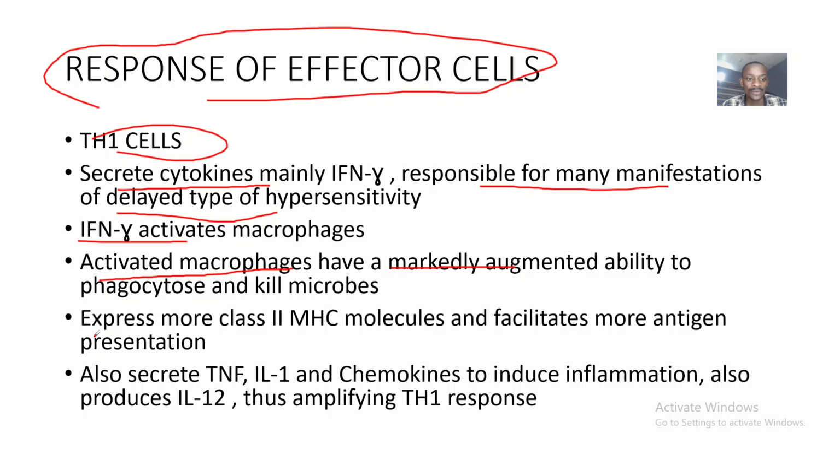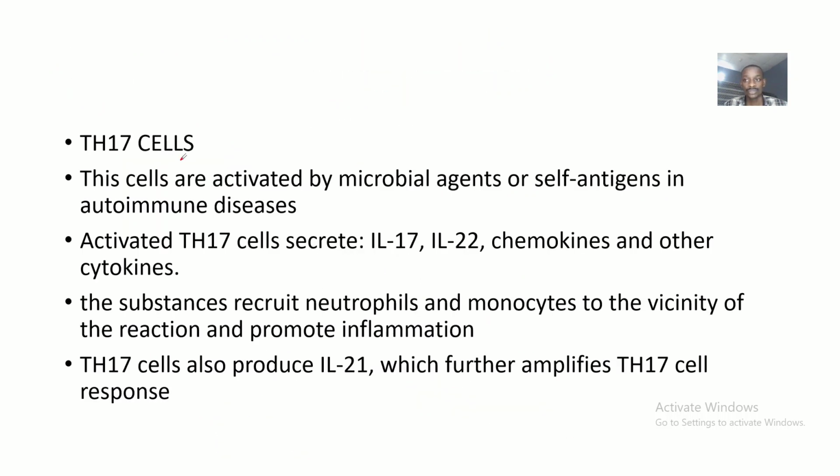Okay, so now they also express more class 2 major histocompatibility molecules, and they facilitate more antigen presentation. Okay, so now this type 1 helper T cells, they also secrete what? Tissue necrosis factor, interleukin 1, chemokines to induce inflammation. All right, and they also produce what? Interleukin 12, and thus amplifying what? T helper 1 type of what? Response.